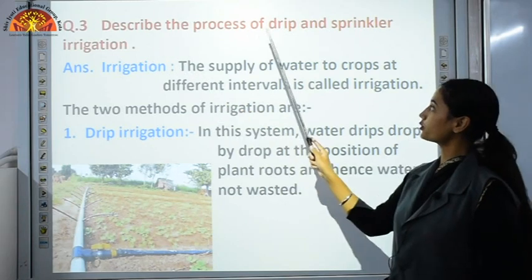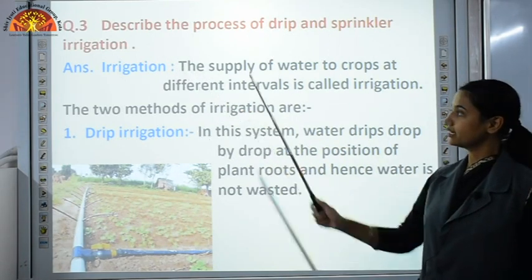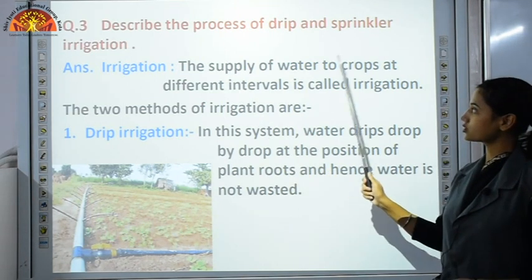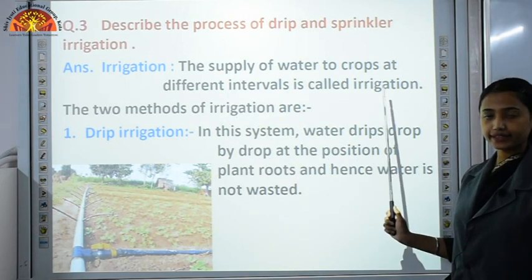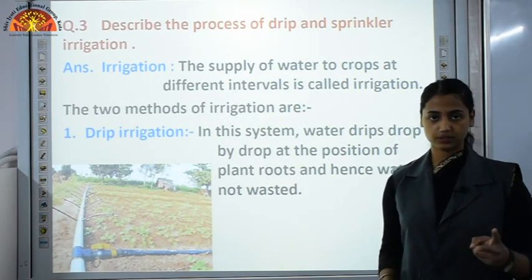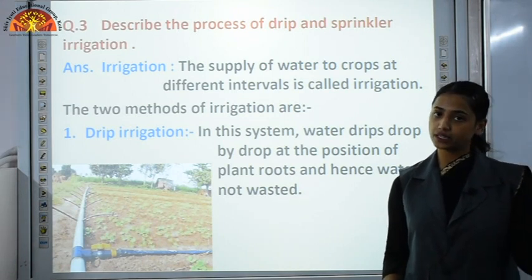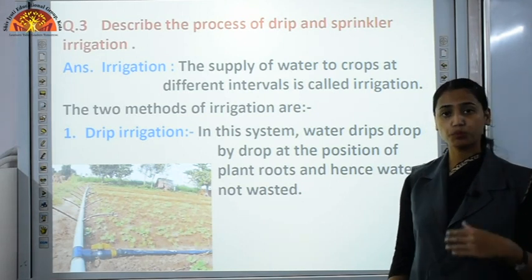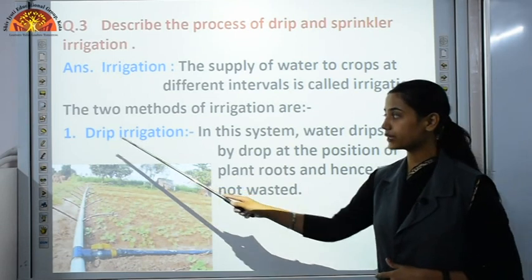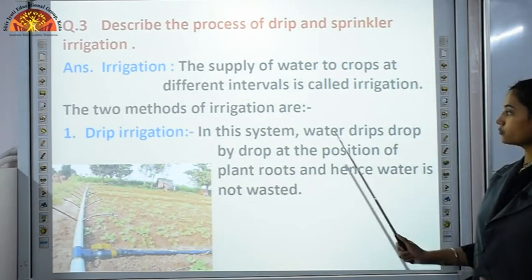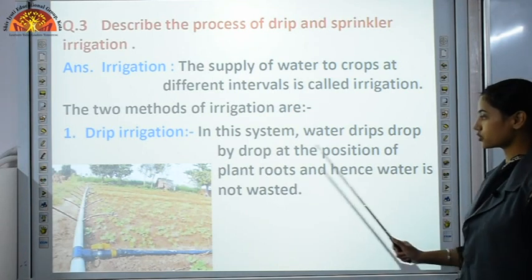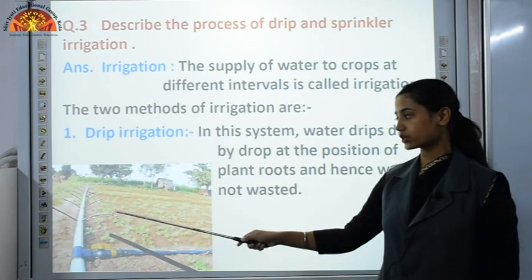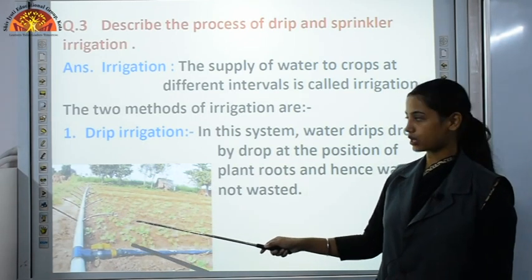Another question, describe the process of drip and sprinkler irrigation. Irrigation is giving water to crops at different times. So the supply of water to crops at different intervals is called irrigation. If you remember, we discussed two types. First was traditional methods, in which we looked at the Rahat system, Dhekli system, Mode system, and modern methods in which we discussed drip irrigation. In drip irrigation, water drips drop by drop at the position of plant roots and hence water is not wasted. In this method we are providing water directly to the tip of the root of the plant.